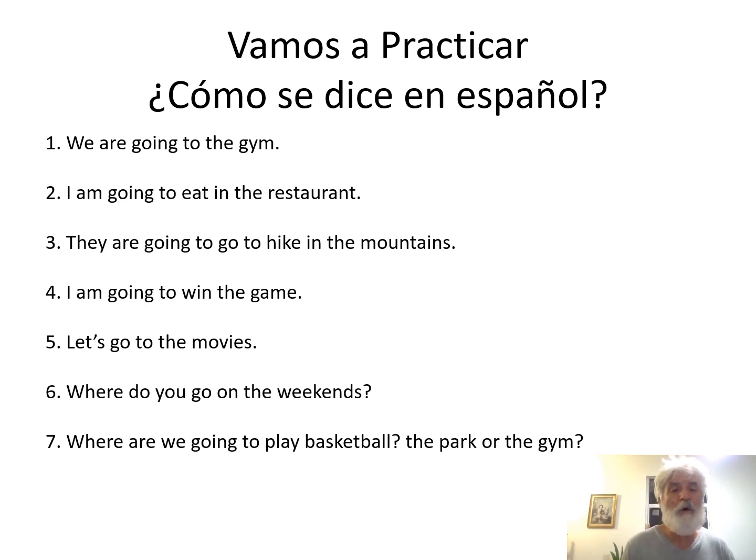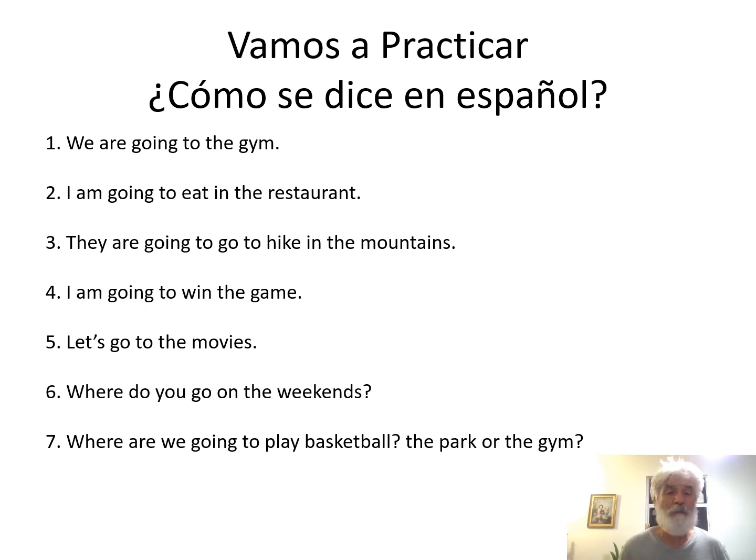Okay, we are going to the gym. So we are going would be what? Nosotros vamos, or just plain vamos. I don't need the nosotros. As I told you, particularly with yo and nosotros, we often don't need the subject pronoun because the verb conjugation is unique to that particular subject pronoun.